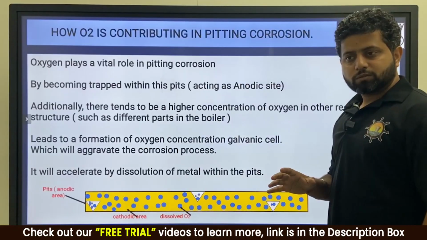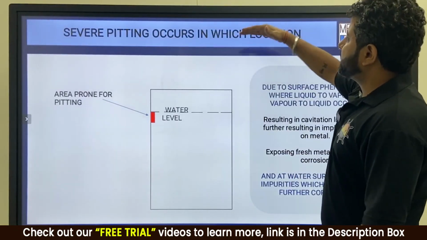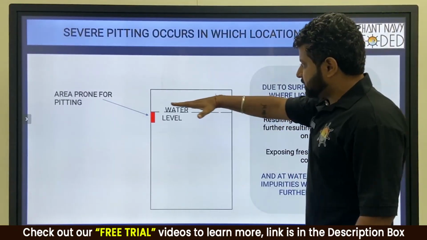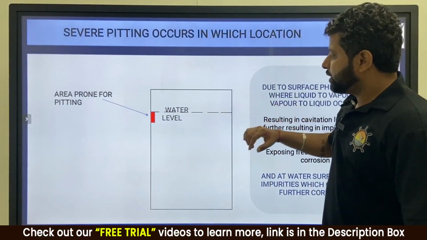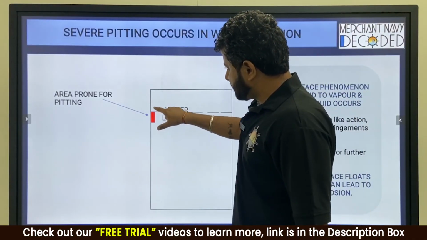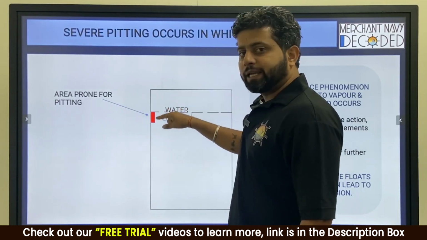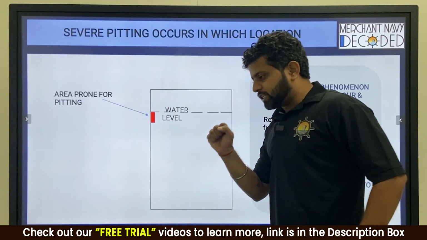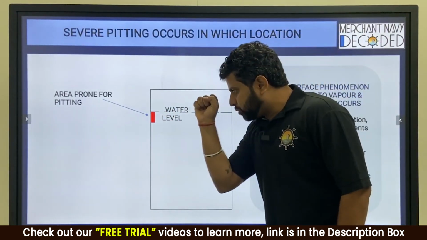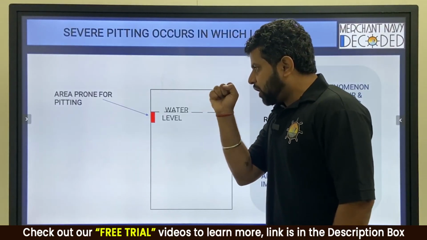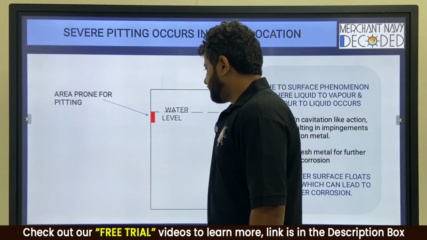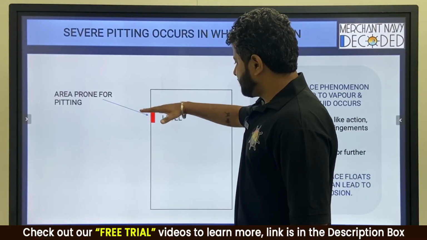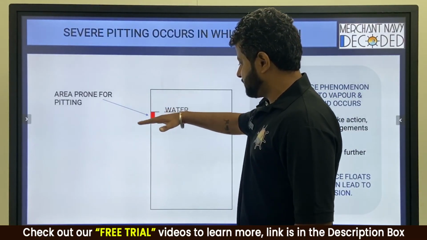I hope no doubts. So now severe pitting occurs in which location? If this is your boiler water level generally being maintained in boiler, say at 0 level, just below that is the area where the maximum pitting happens. This is the area which the surveyor comes in and is mostly looking at, to see how much pitting is happening over here. This is the most dangerous area. Why? Because it is at this level that the water level is increasing and decreasing.